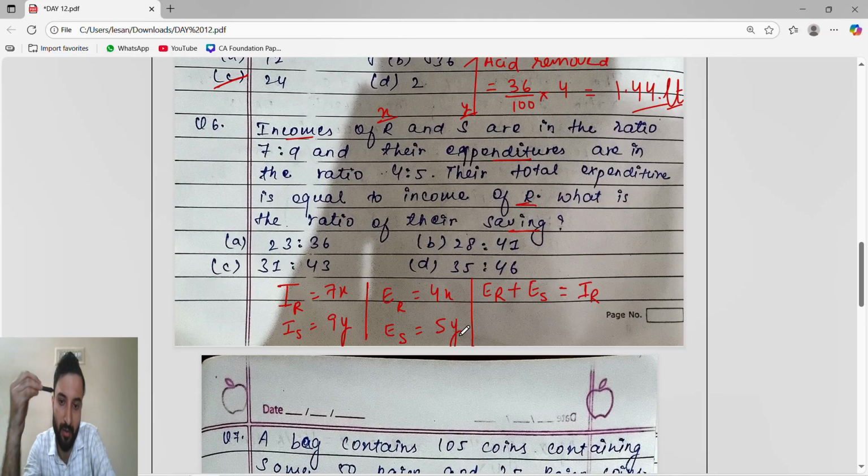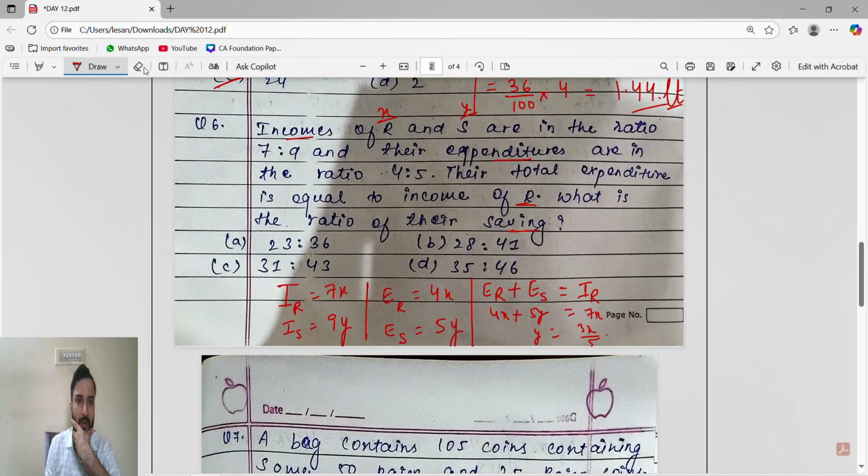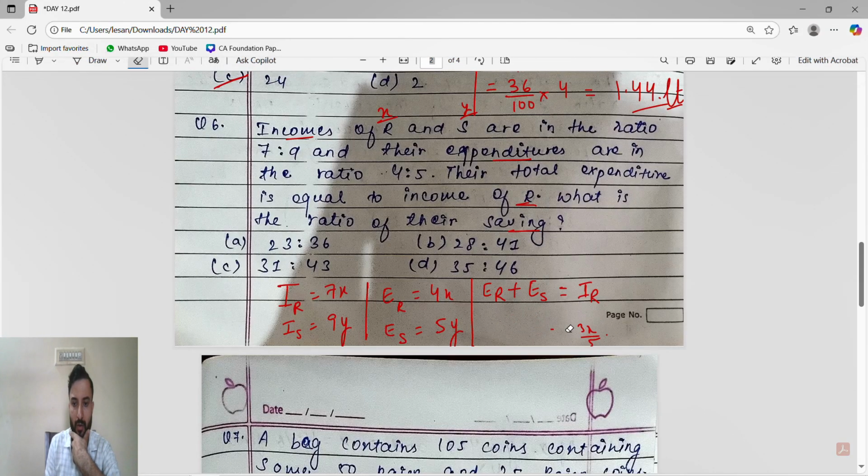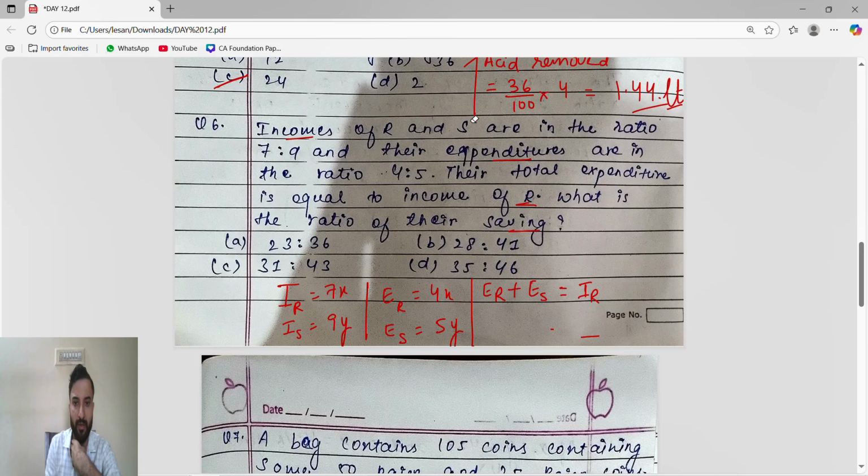We'll take one only, guys, because here again 4x plus 5x is equal to 7x. If I take like this then ulta ho jayega, it will be wrong. 5y is equal to 7x. नहीं उल्टा हो जाएगा. Okay, now I'm taking the correct one. सही ले रहे थे भैया, सही ले रहे थे.